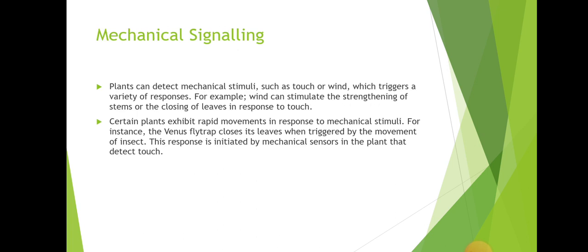Mechanical signaling. Plants can detect mechanical stimuli such as touch or wind, which trigger a variety of responses. For example, wind can stimulate the strengthening of the stem or the closing of leaves in response to touch.